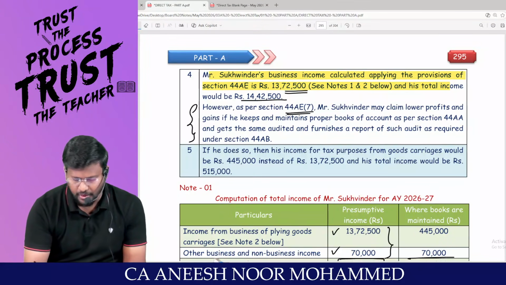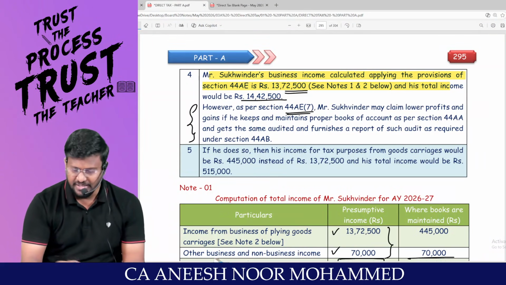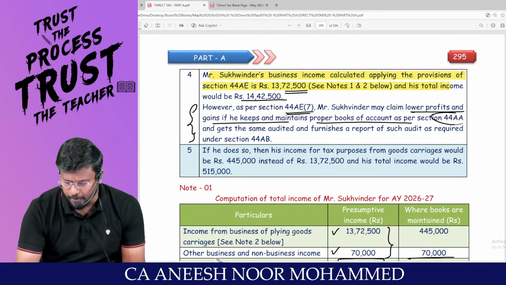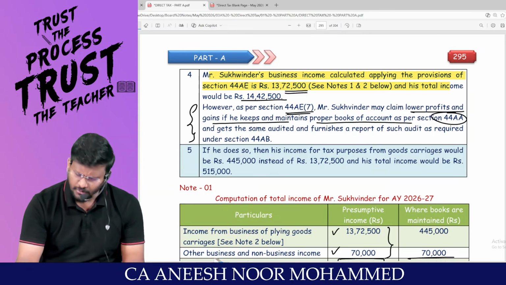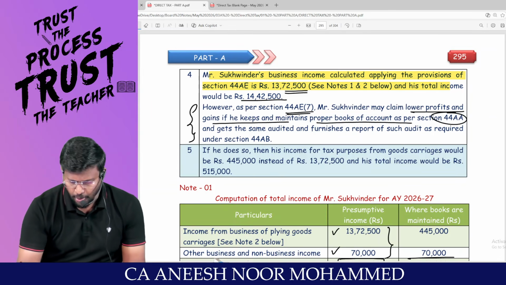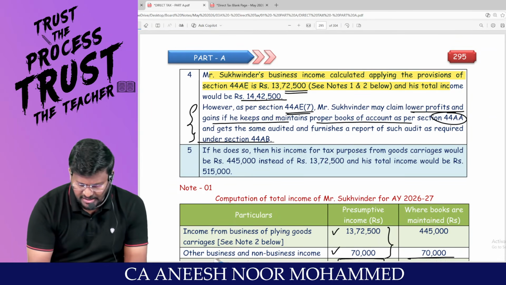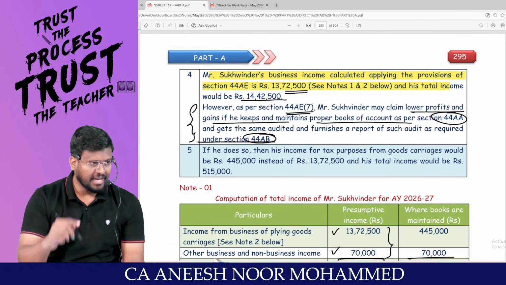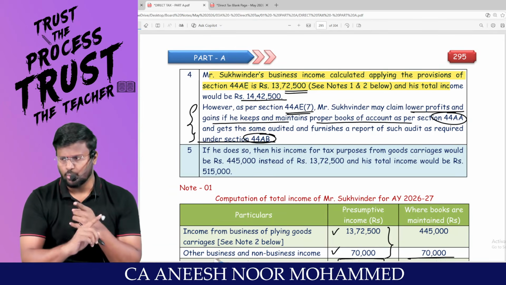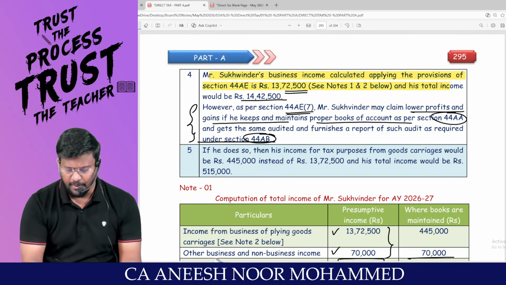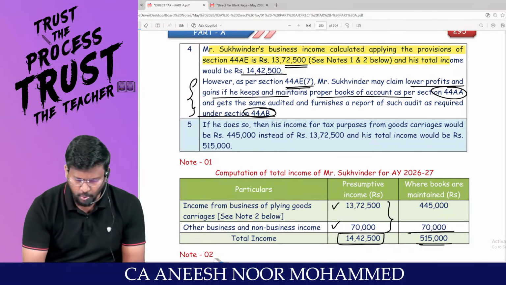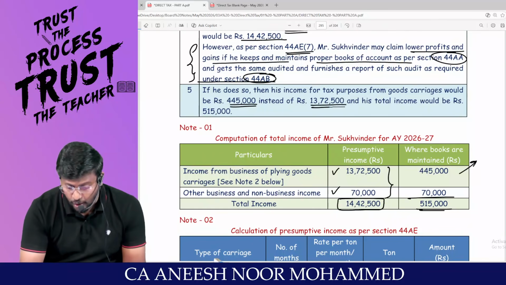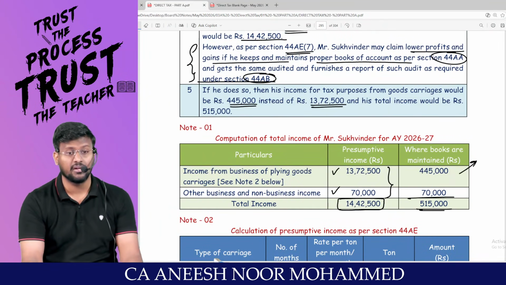As per 44AE subsection 7, Mr. S can claim lower profits and gains if he keeps and maintains proper books of accounts as per section 44AA and gets the same audited and furnishes a report of such audit as required under 44AB. That's it. If that guy is ready to maintain books of accounts and ready to do tax audit, then his income for tax purpose from goods carriage will only be what? 4,45,000 instead of this 13,72,500.